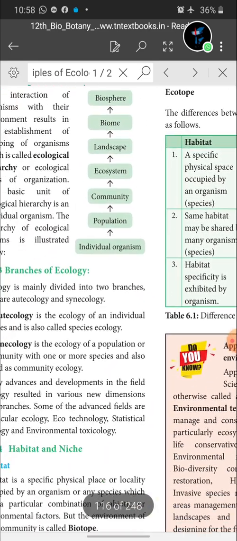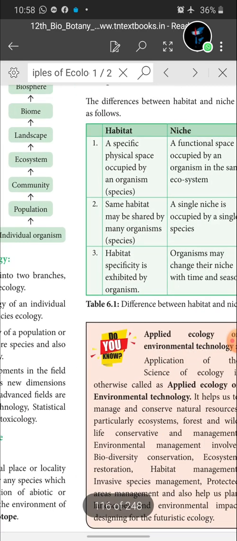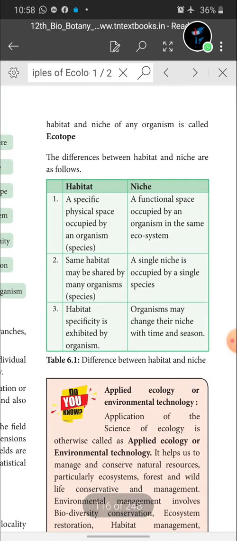So here we have to see biotope. Biotope means the environment of any community. Here the habitat and niche of any organism is called ecotope. So differentiate between biotope and ecotope. Okay, so it is a 2 mark question.